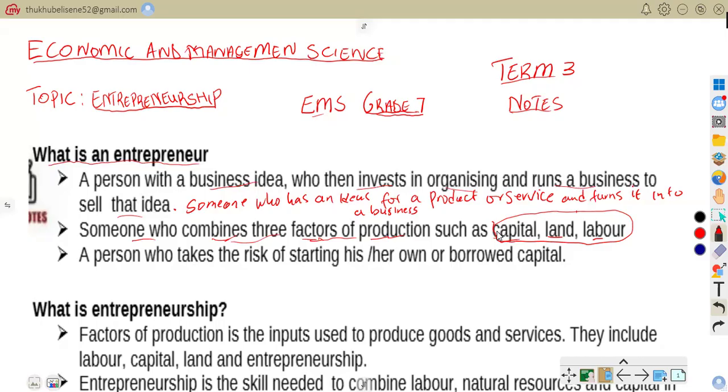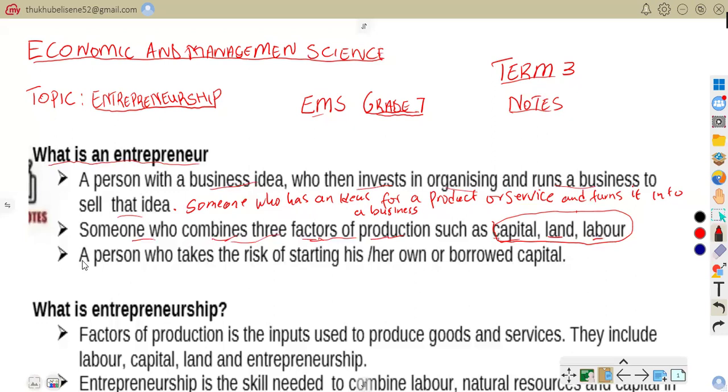So when you're talking of the factors, we can talk of land. That's when you're talking about natural resources. For example, where you rent a shop. That's land. Labor, you can talk about workers and their skills. You can talk of bankers, cashiers. Those are laborers. Then when you talk of capital, you talk about money, tools, or equipment that you're going to use. For example, ovens, tables, chairs. Hope we are together.